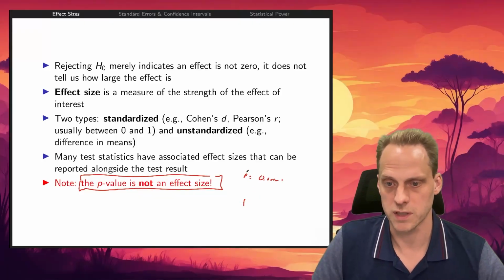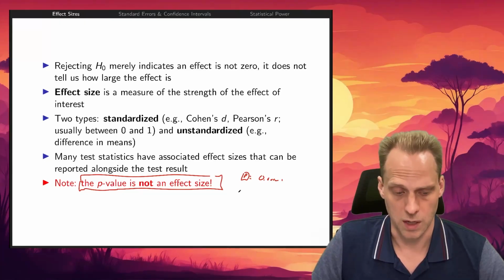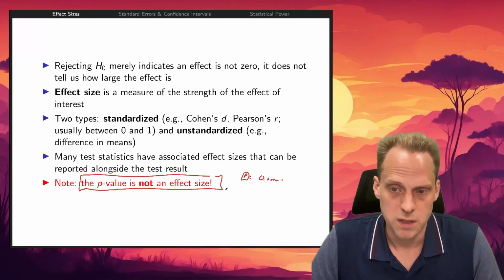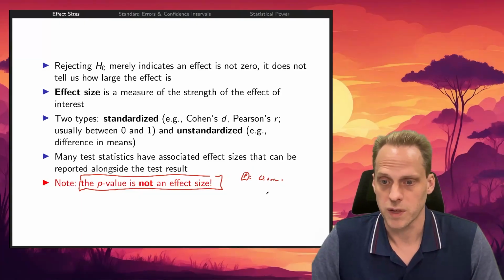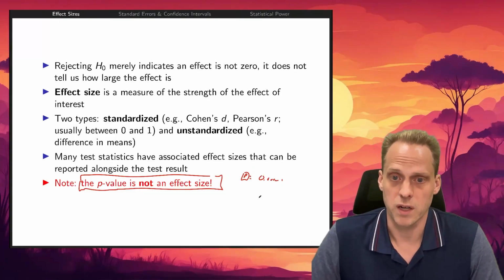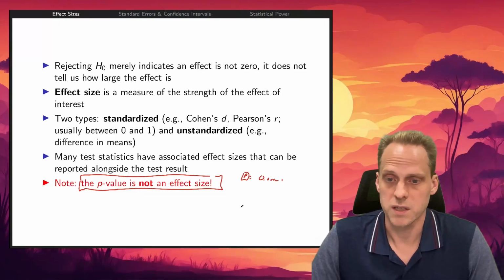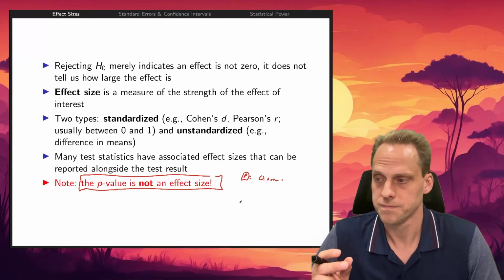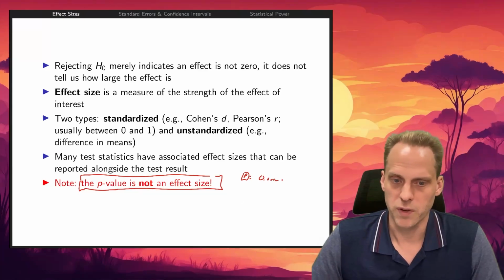The p-value is massively impacted by the sample size. That's because the standard error becomes smaller as the sample size becomes larger. So having a very, very significant effect could just be because you had a very large sample. And in a very large sample, you can get a very significant effect for a very tiny effect. So the p-value you really cannot interpret.